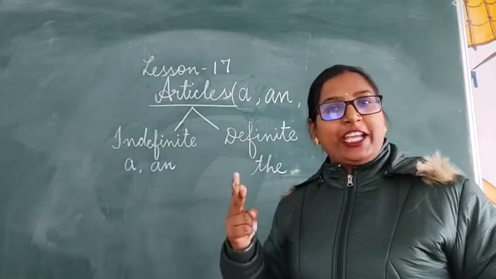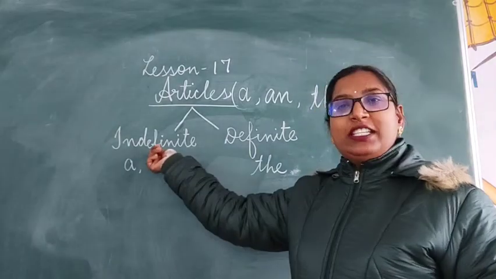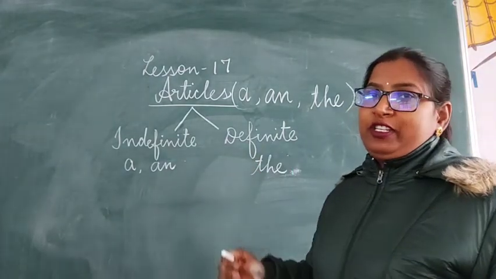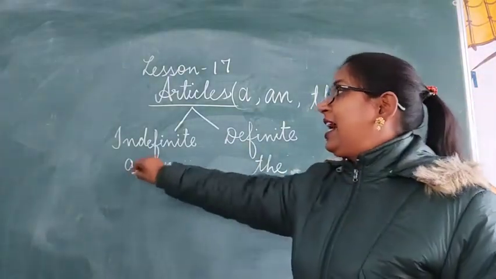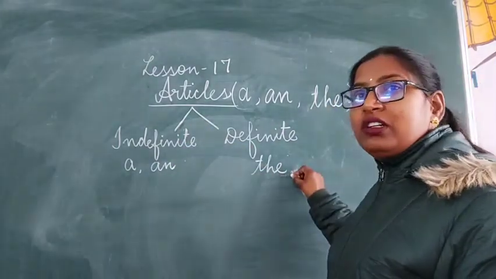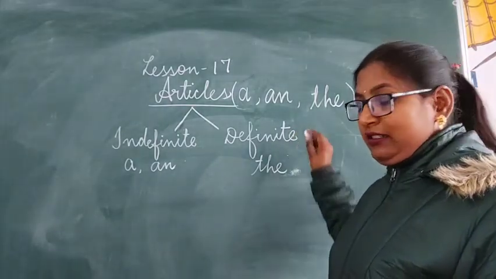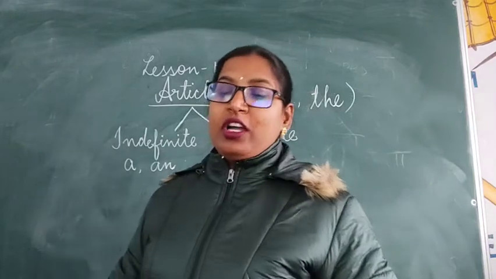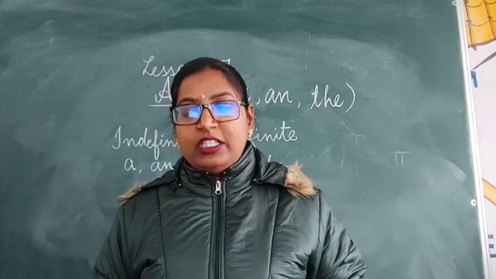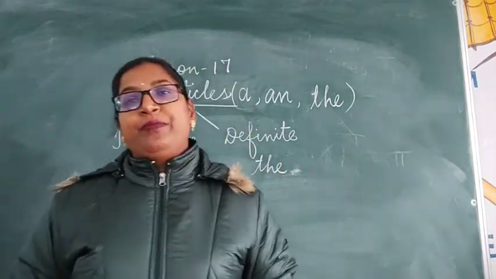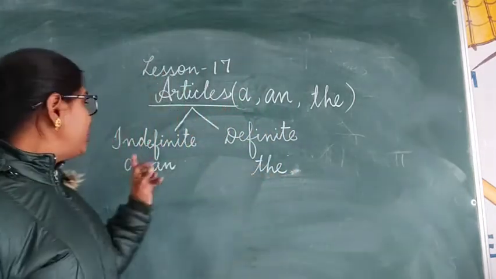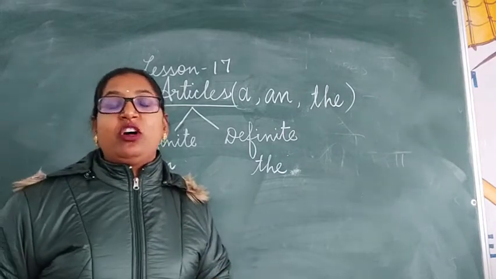There are two types of articles. First one is indefinite articles and the definite article. Indefinite and definite. Article a and an come in the indefinite category and the article the comes in definite articles. A and an are called indefinite articles as they do not refer to any particular person, place or thing. It can be any person, any place or anything.